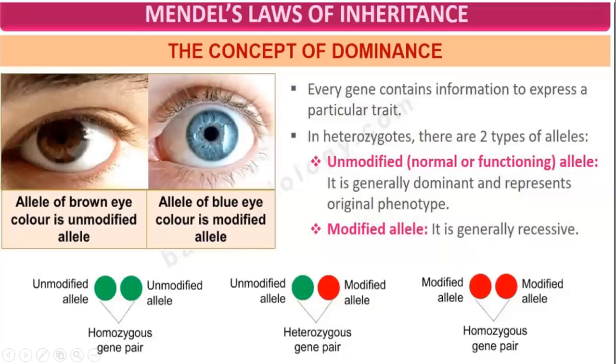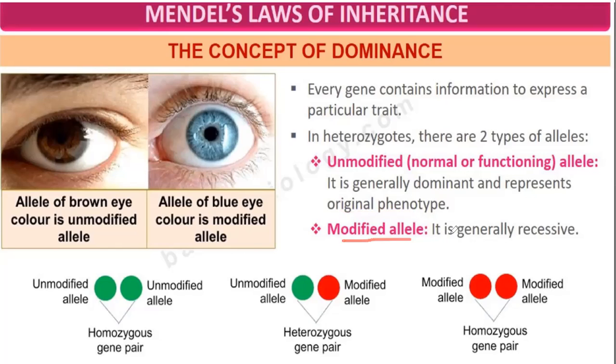The concept of dominance. What is dominance? Every gene contains information to express a particular trait. There are two types of allele: unmodified, normal or functional, and modified. Functioning allele is generally dominant and represents the original.